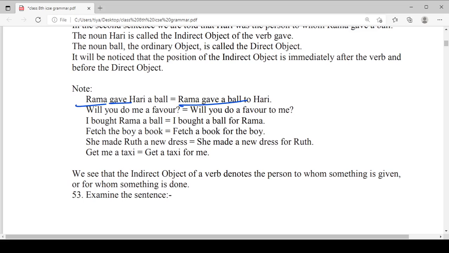Will you do me a favor? Will you do a favor to me? The meaning of both sentences is equal. I bought Rama a ball. I bought a ball for Rama. Fetch the boy a book.